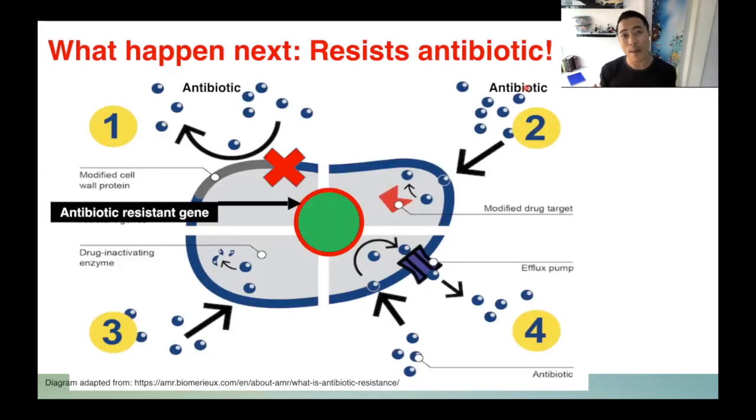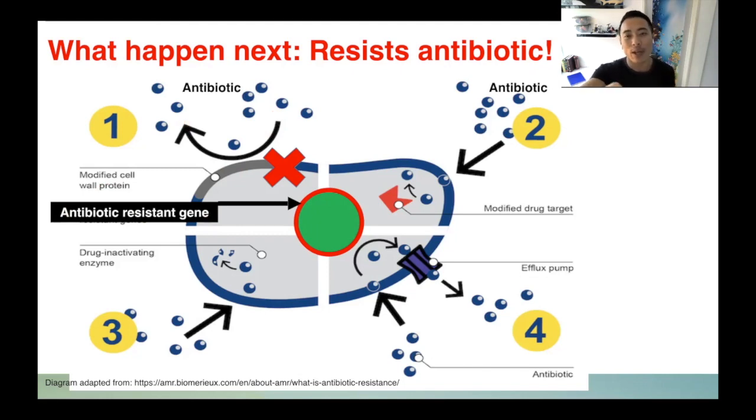So, what would really happen if the bacteria mutated? Well, they will become resistant to antibiotics. In order to do this, the bacteria must acquire a gene called an antibiotic-resistant gene. Through these genes, they will be able to resist antibiotics through four basic mechanisms. The first one, the bacteria will be able to modify the cell wall. That means antibiotics will not be able to go into the bacterial cell.